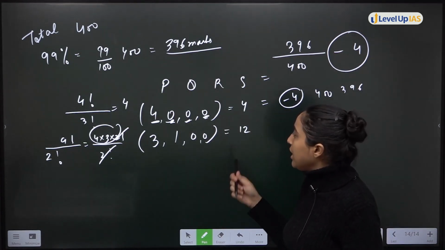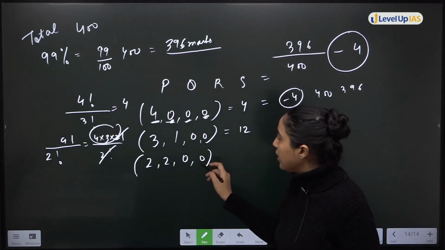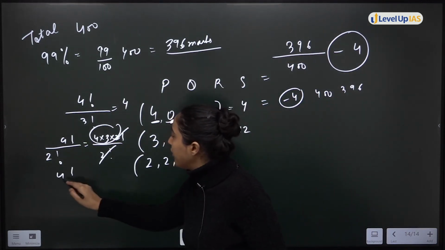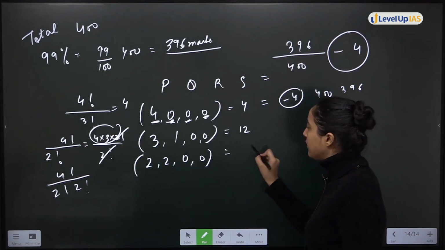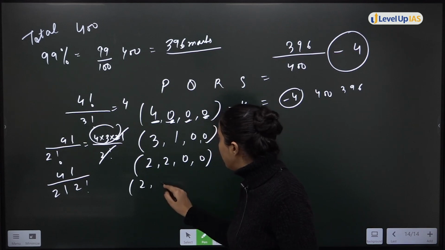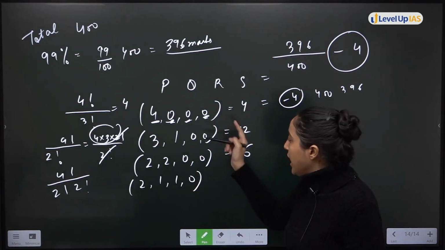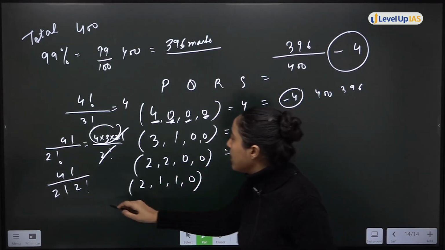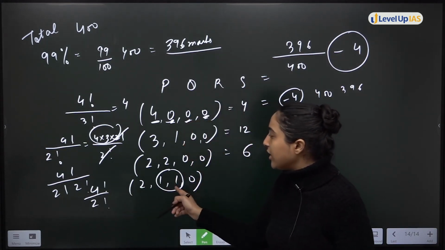Okay. Similarly, is this also possible? 2, 2, 0, 0. This is also a possibility. 2, 2, 0, 0. That means what? 4 factorial divided by 2 factorial and 2 factorial. This will be what? 6. Again, one more possibility is what? 2, 1, 1, 0. This is also a possibility. In one paper 2 marks are cut, in one 1, in one 1. How many cases will this have? Again 4 factorial divided by 2 factorial, because 1 is repeated twice.